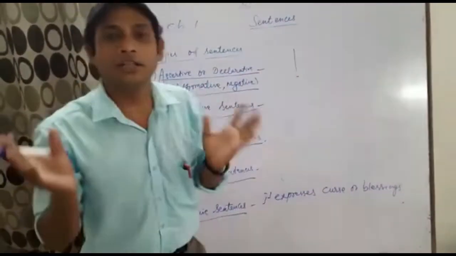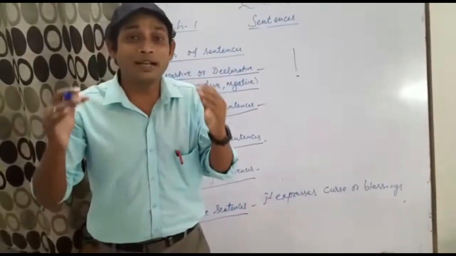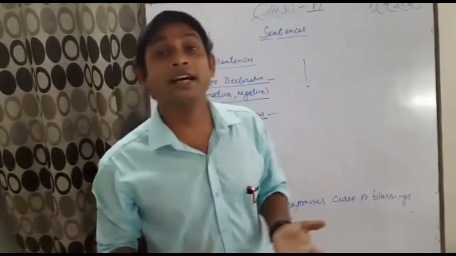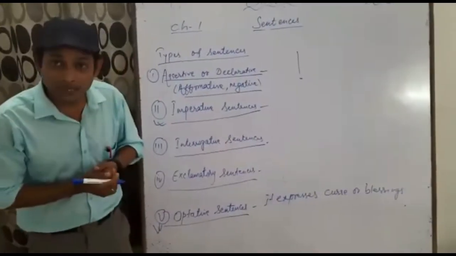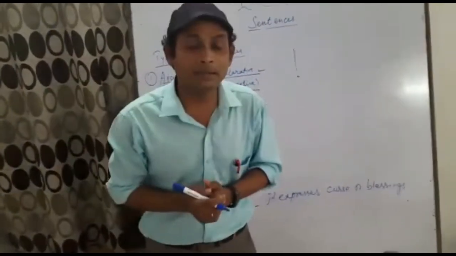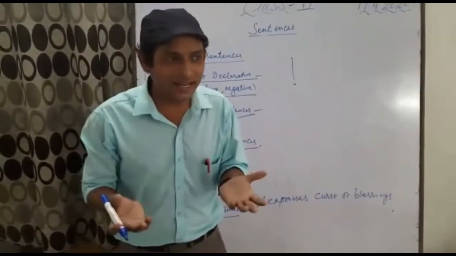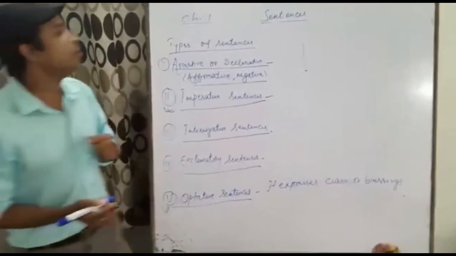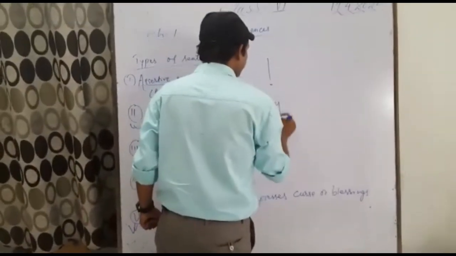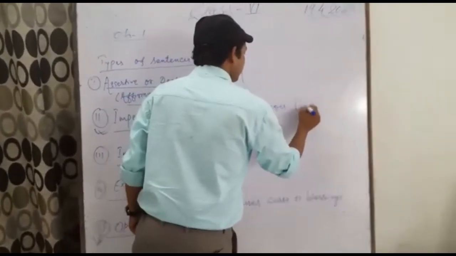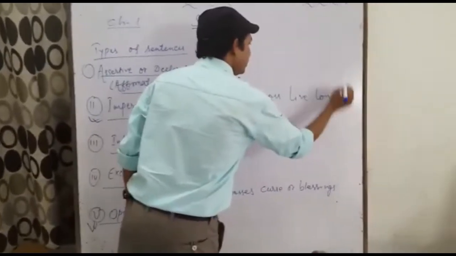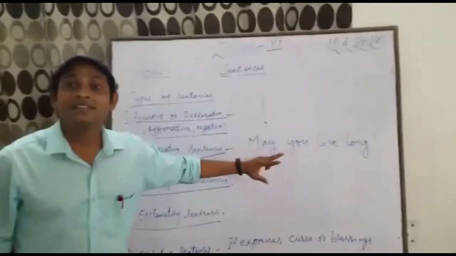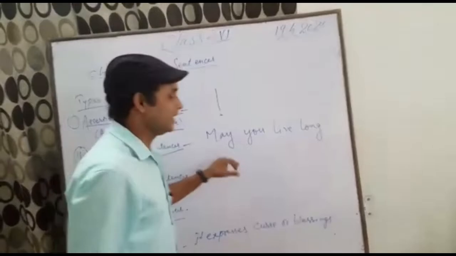Sometimes your grandfather or your grandmother says, भगवान करे तुम्हारी उम्र बड़ी लंबी हो बेटा, या ईश्वर करे तुम बहुत तरक्की करो. What they are saying are blessings. So they are called optative sentences. कभी कभी बद्दुआ भी देती है दादी माँ, भगवान करे तेरा पैर टूट जाए. So what is that? They are the optative sentences. Let me translate it into English and give it to you. May you live long. This is a blessing. So this is an optative sentence.